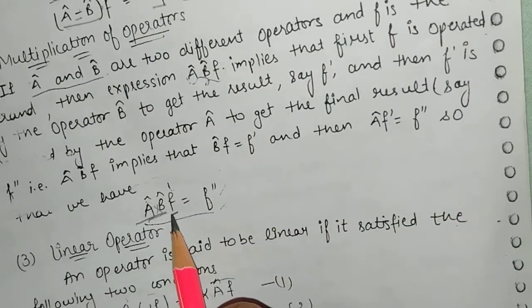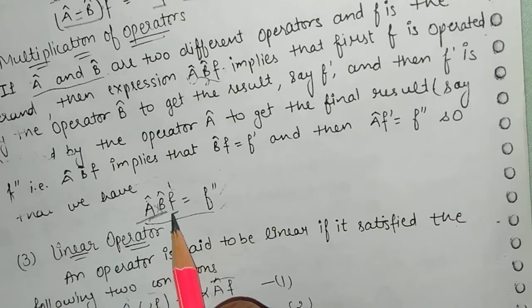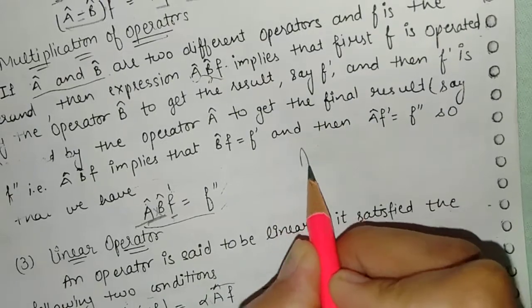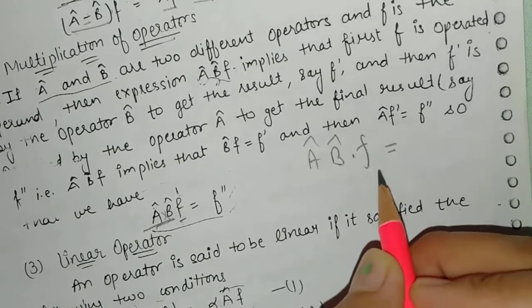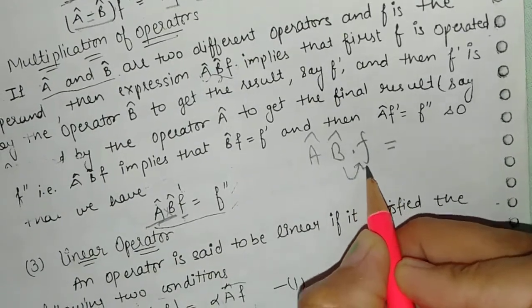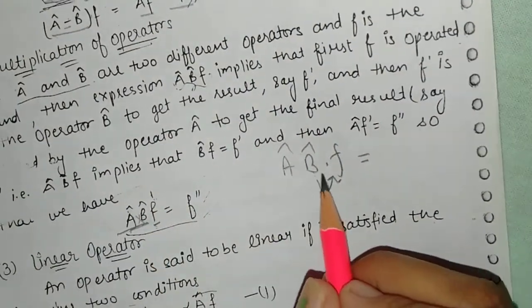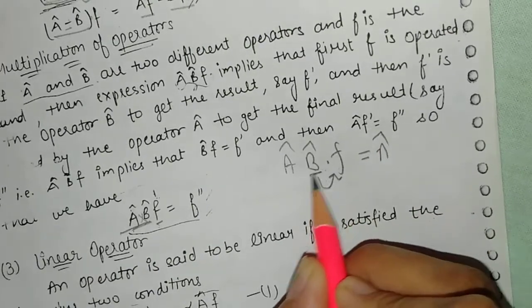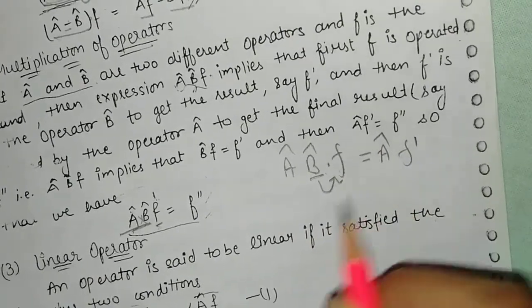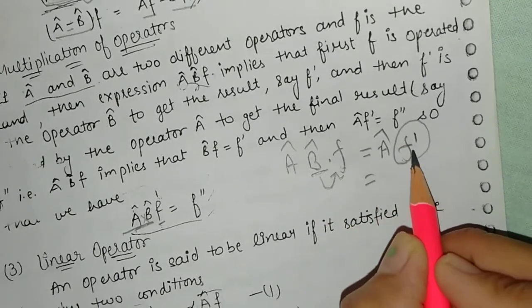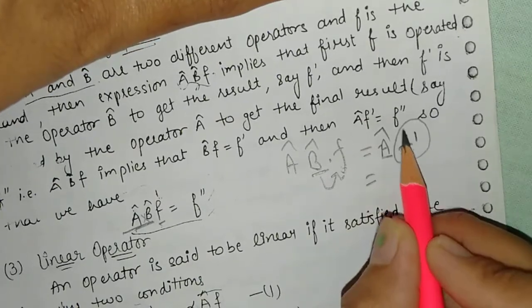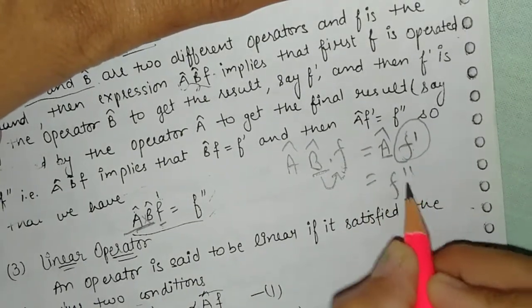The single function is f. So here the condition that must be kept in mind is that if we have two operators, like operator a and operator b, applied on the function f, then firstly the operator which corresponds to the function, we will apply that operator first. Like I apply the operator b on the function f and it is equal to f dash, and after that, on the result of the b operator, which is another function, we will apply the first operator. It means this will be equal to f double dash.